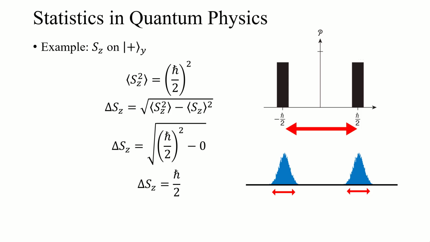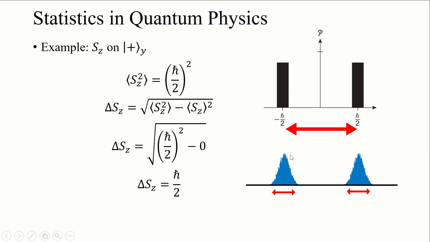So hopefully that's clear. As we go on in the next few lectures, we're going to start to discuss, you've probably all heard of the Heisenberg uncertainty principle and how there's limits to uncertainty. This is kind of what we're getting at, and we'll get more into this as we go.